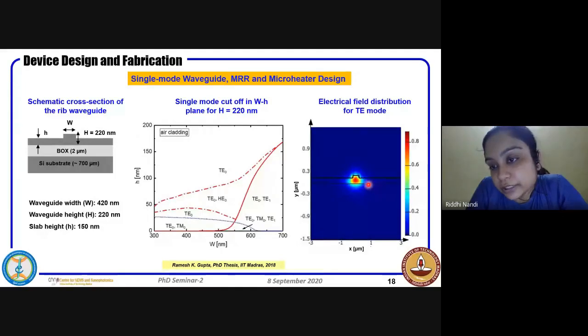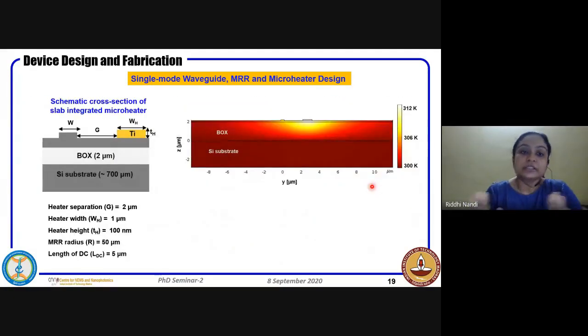And if you see here, let us try to notice how far the field is extending. So this is 0. 0 is the exact middle point of the RIB waveguide. And we can see the field is extending not much beyond 1 micron. So considering this, we have decided to integrate our heater 2 micron away to be on a safer side, so that we don't have any excess loss because of this metal heater.